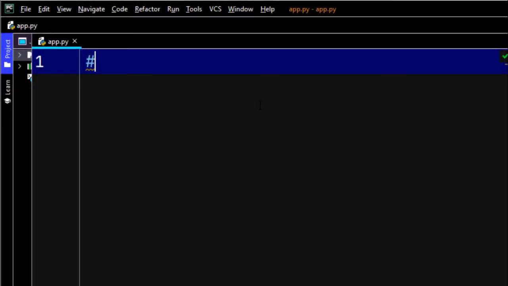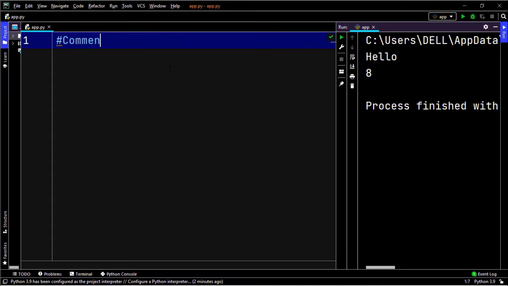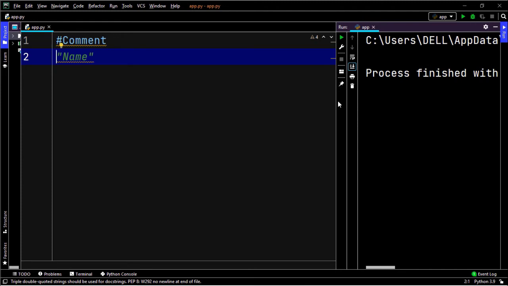A better understanding of the program. This is a comment. This doesn't interfere with the program at all. Those are helpful. Now this is a comment: your name here. Now you want to print this name. When you run it, there's nothing printing like your name. So you have to use a print function here. When you use the print function, what's in the print function will be printed here. This is the output terminal.